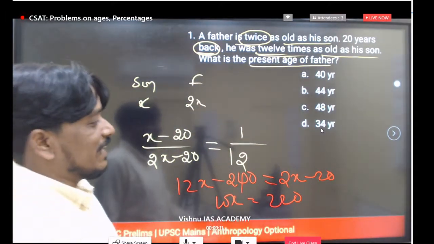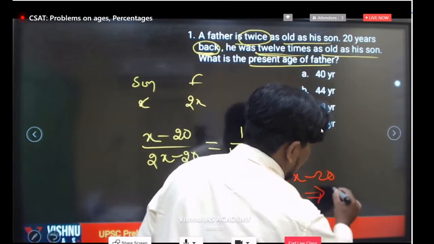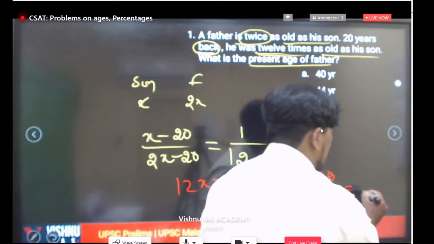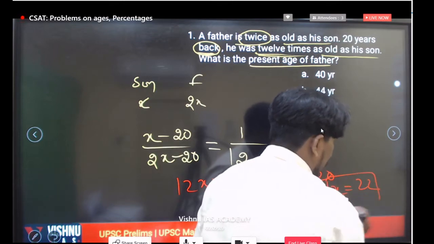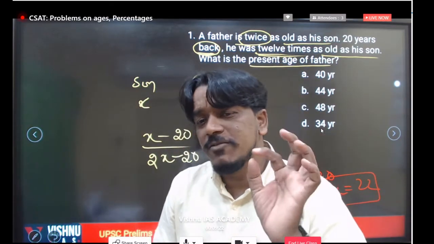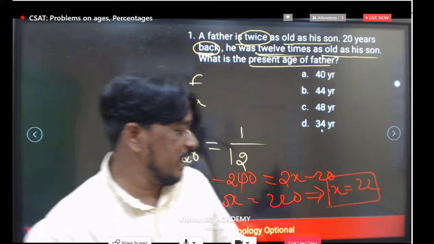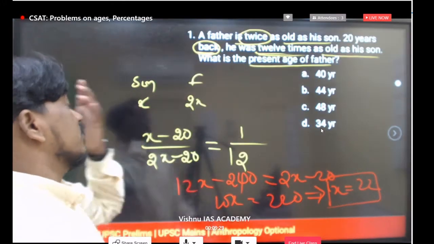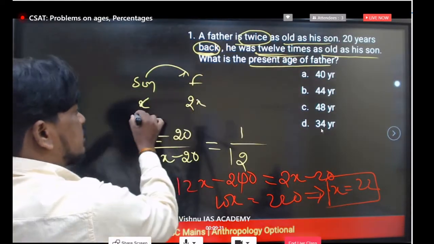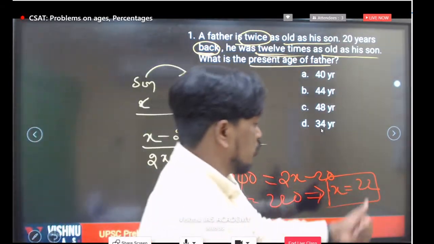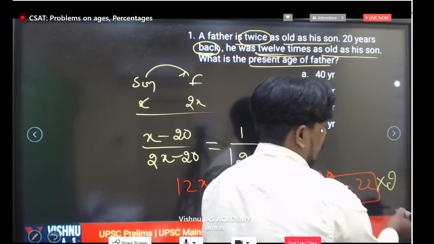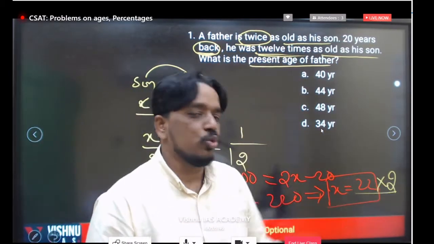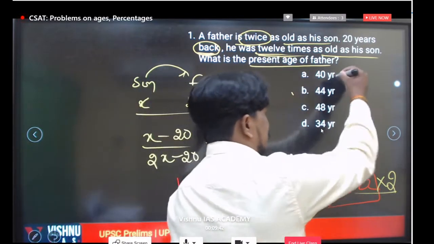From this, what is the x value? From this, x is equal to how much you will get? 220 by 10, 22. Now what we calculated? Present age of son. If you know the present age of son, just tell me what is the present age of father. So son to father ratio is what? 2 times. If son is 22 years, the father you have to multiply with 2. Because 2x times. So x is 22, 2x means definitely 44 is the correct answer.